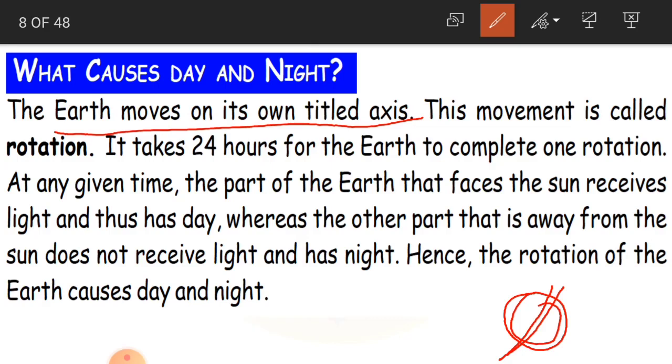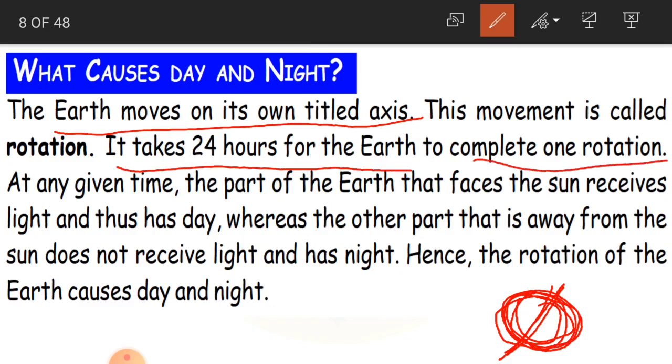And this movement is called what? Rotation. The earth moving around its own tilted axis is called rotation, and it takes 24 hours for the earth to complete one rotation. That is one day.